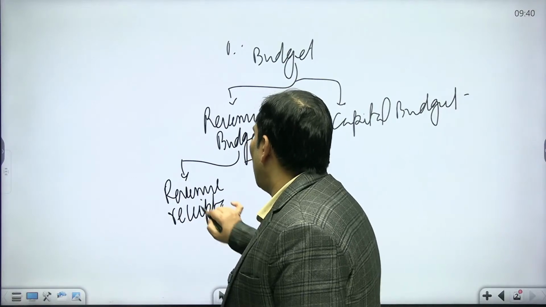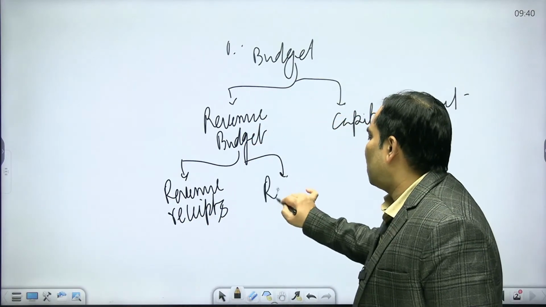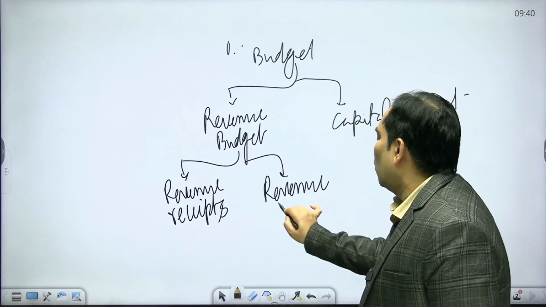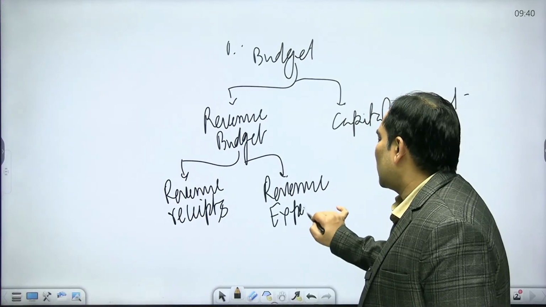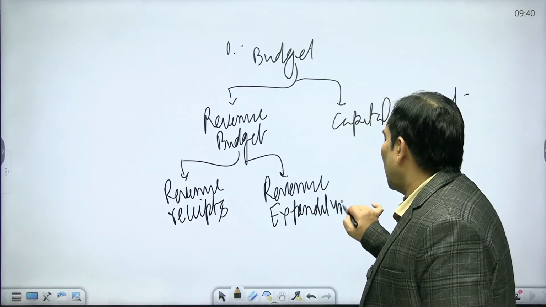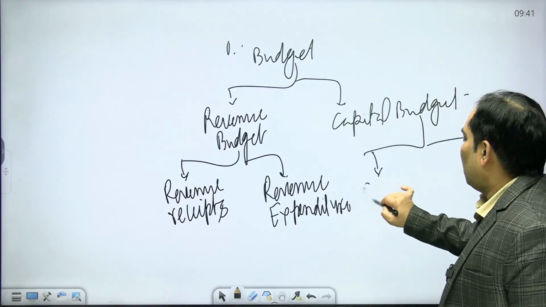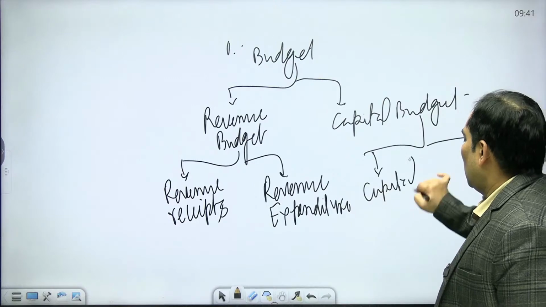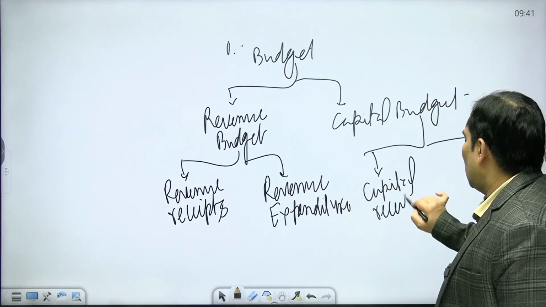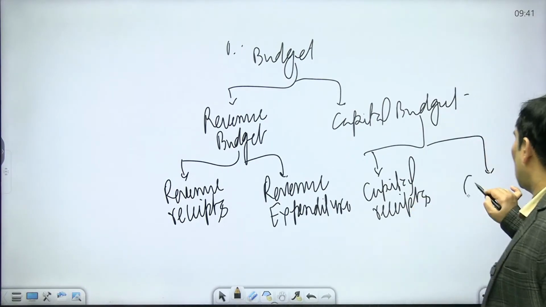Be very clear about this structure, because many questions are going to be from this structure itself. Similarly, the capital budget can be categorized as capital receipts and capital expenditure.